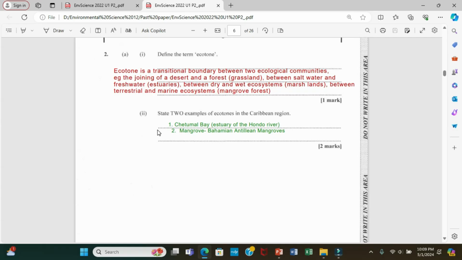Now, if you do some research, you can find more. But these are just some examples of ecotones in the Caribbean. They are like borders between two ecosystems. All right, they are borders. So these are the common ecotones: a grassland, an estuary, a marshland, or mangrove. And you need to know them, guys. So, all right. So these are examples. There are more you can research.